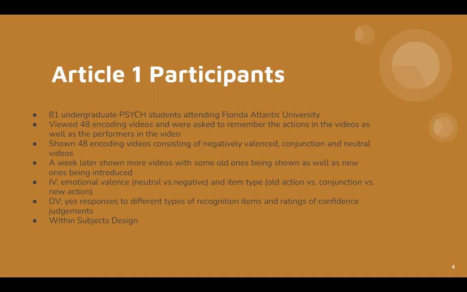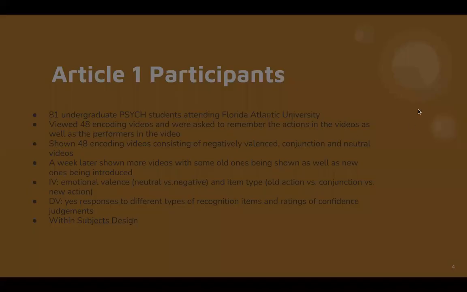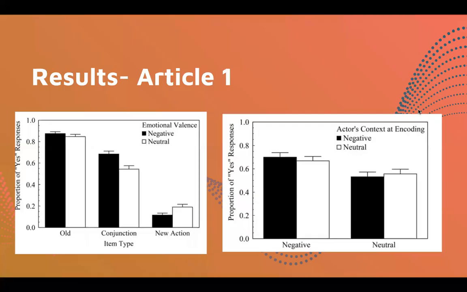So the independent variable would be emotional valence, so neutral versus negative, and then item type would be old action versus conjunction versus new action. And our dependent variable would be yes responses to different types of recognition items and ratings of confidence judgments. And this was a within subjects design. So the results for Article 1 are here.